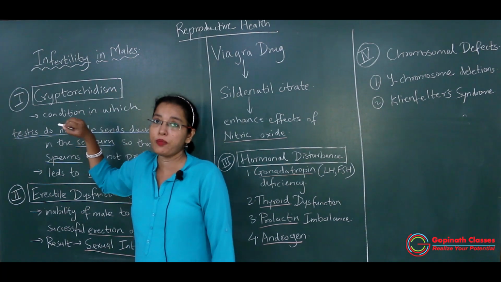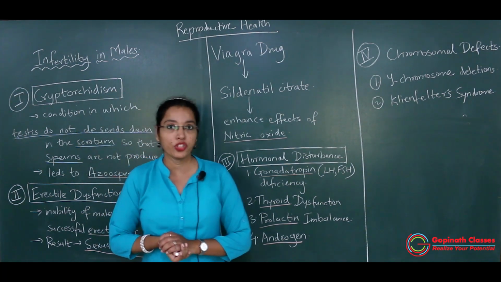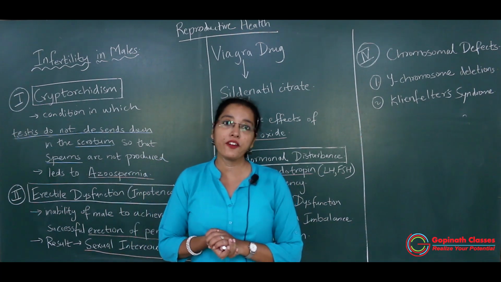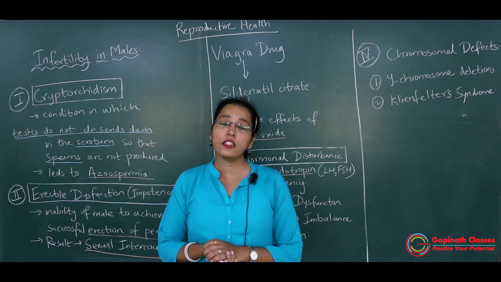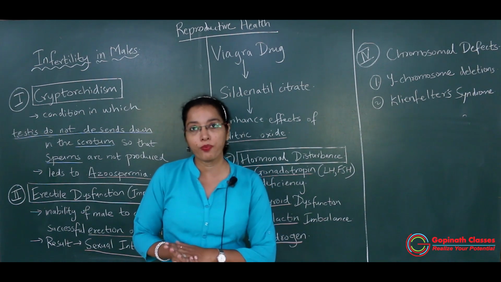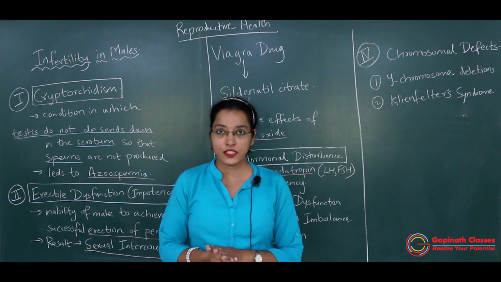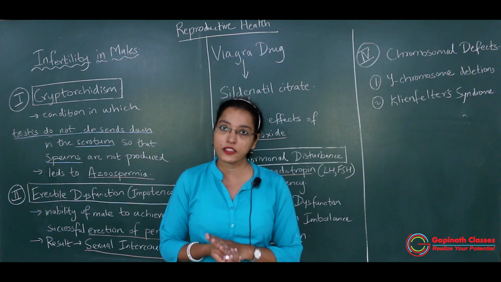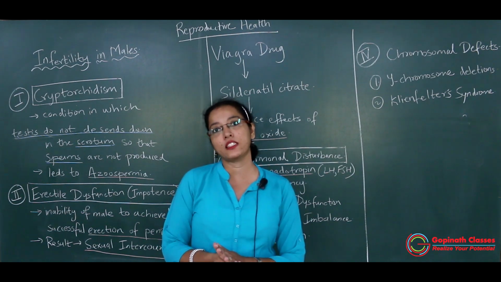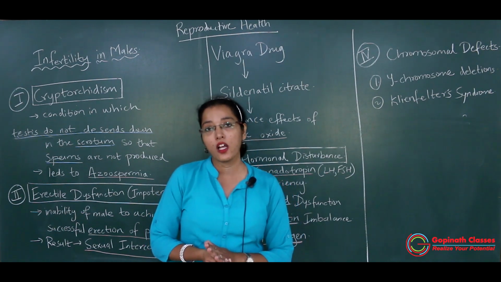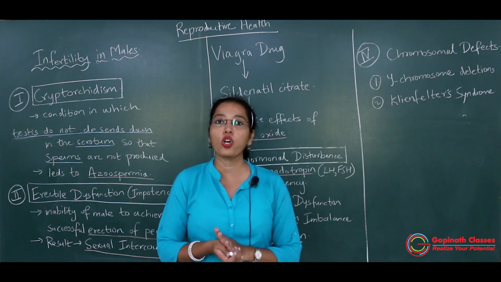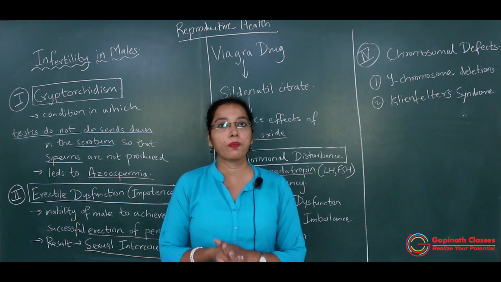Firstly, before we know what Cryptorchidism is, you all know very well from your study of reproduction that during the 7th month of pregnancy, the pair of testes descend into the scrotal sac. Why do they descend into the scrotal sac? They descend for the proper production of sperms.